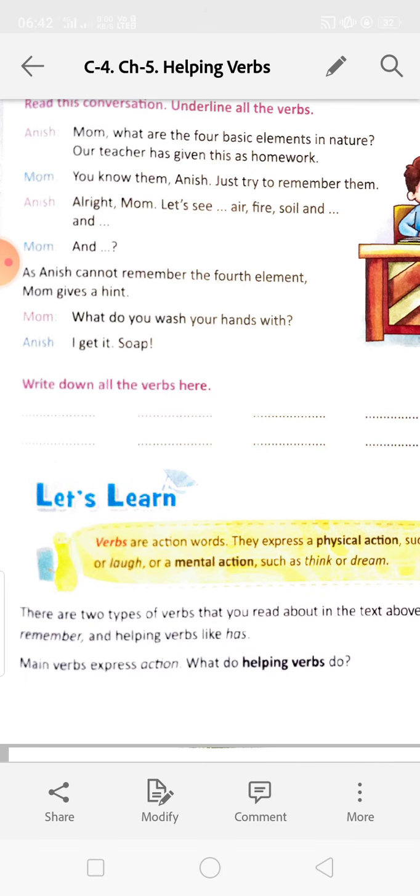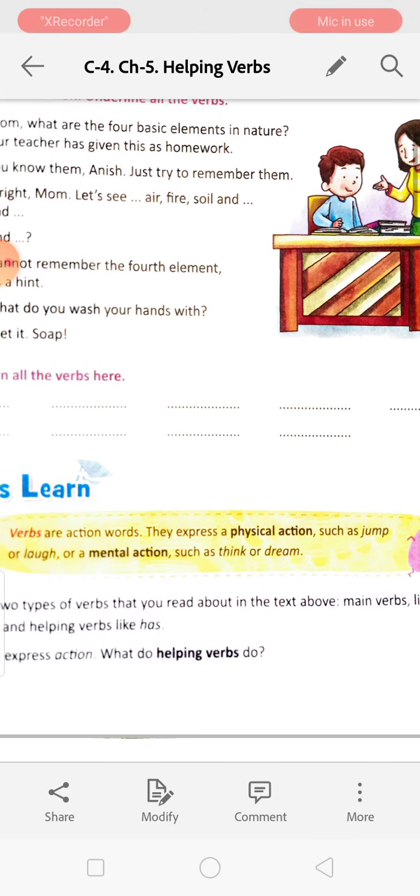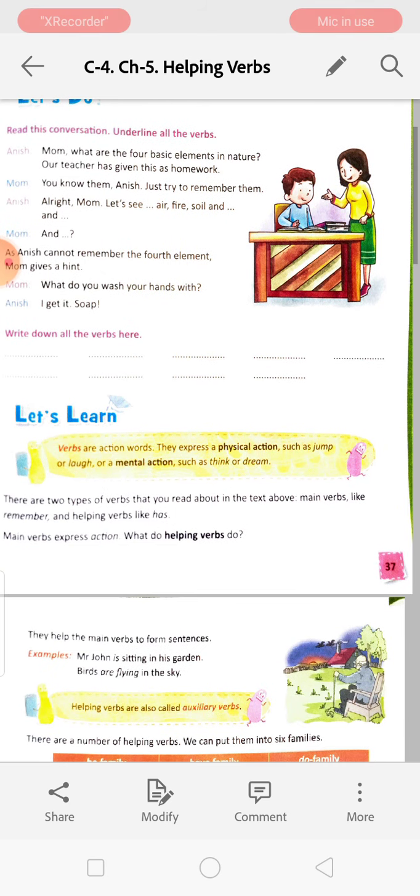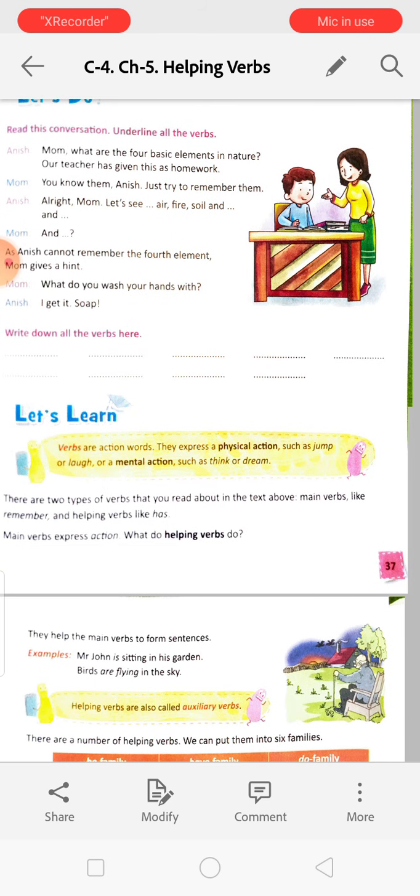So verbs are action words. They express a physical action such as jump or laugh, or a mental action such as think or dream. There are two types of verbs that you read about in the text above. Main verbs like remember and helping verbs like has.